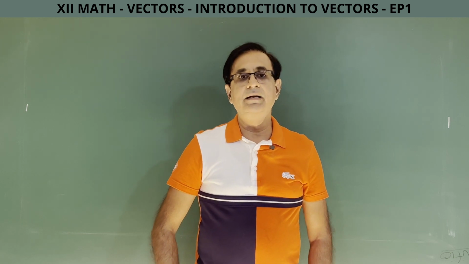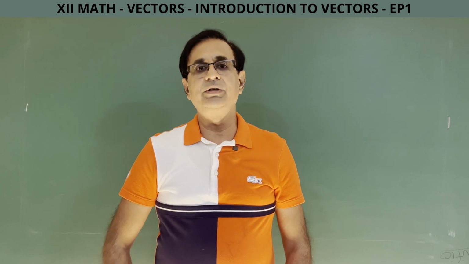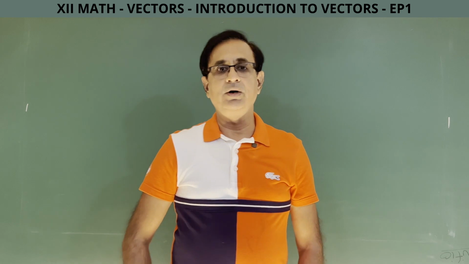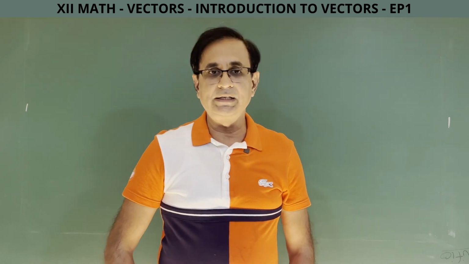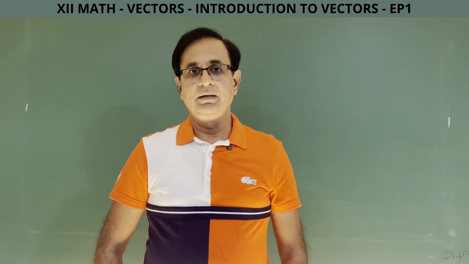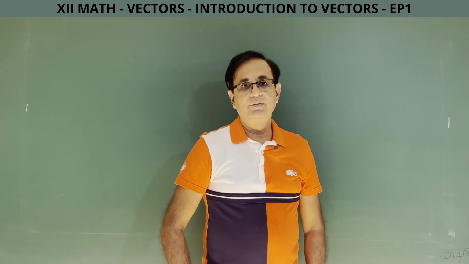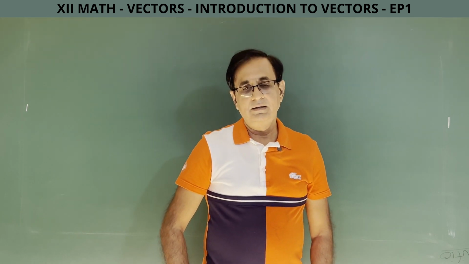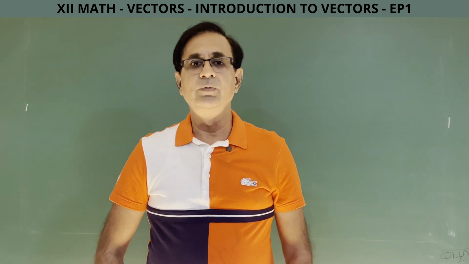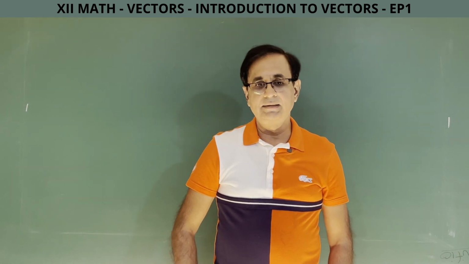Vector quantities are like, say, force. An object is being pulled with a force of 5 Newton in a particular direction. So force is a vector quantity. Velocity: in velocity we talk about speed as well as the direction. So that is a vector quantity. Momentum is a vector quantity. So we have physical quantities classified into scalar and vector quantities. So we will now do vector quantities, and let me now start the class.